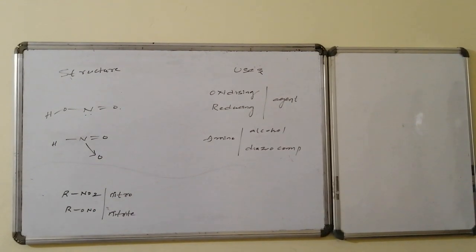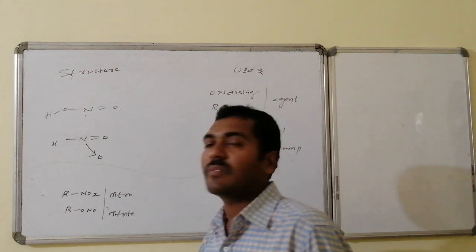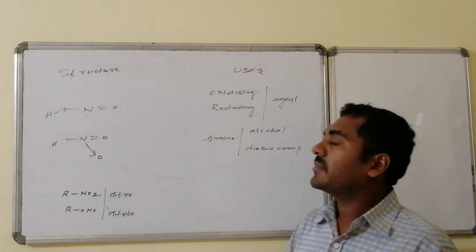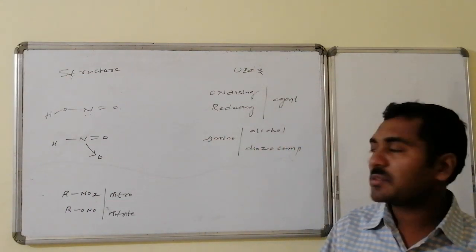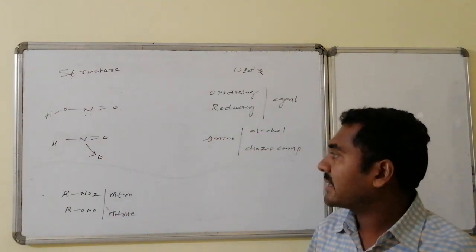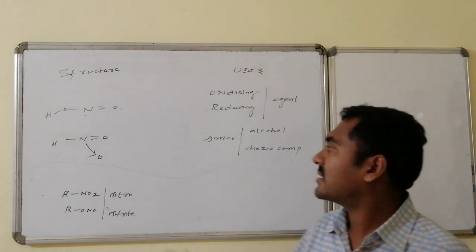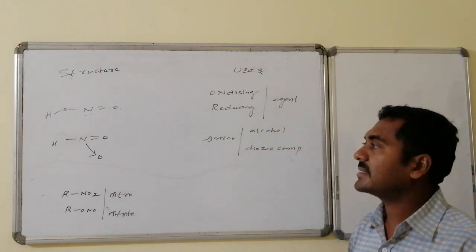The structure and uses of HNO2. The structure of HNO2 can be present in this manner. One OH bond can be present, whereas another tautomeric form is also present. In that, nitrogen is directly connected with the hydrogen and connected with the double bond oxygen and coordinate covalent bond oxygen. This is also another eligible structure for the nitrous acid.